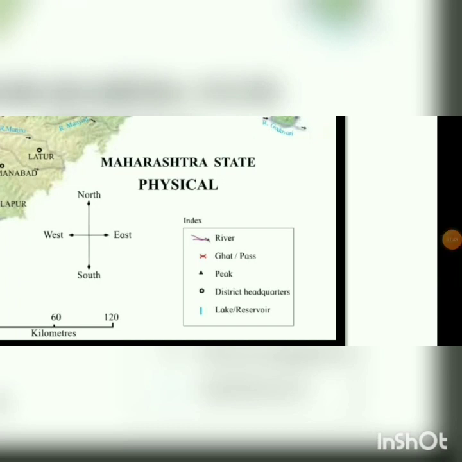Let us go to the next detail. Now here you can see in the index the small circle. This small circle indicates the district headquarters, and this small triangle shows you the peak.